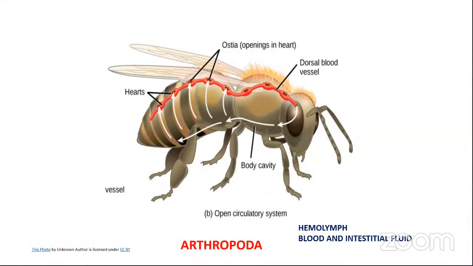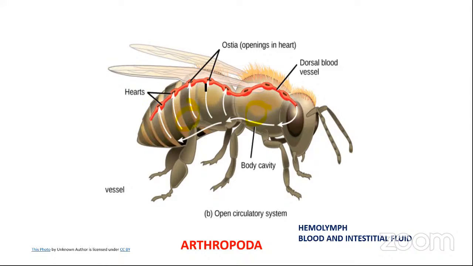And this is B from Arthropoda. Arthropods possess what we call the open circulatory system. This has no blood vessels. Blood will be simply pumped into the cavities, so this is called an open circulatory system.